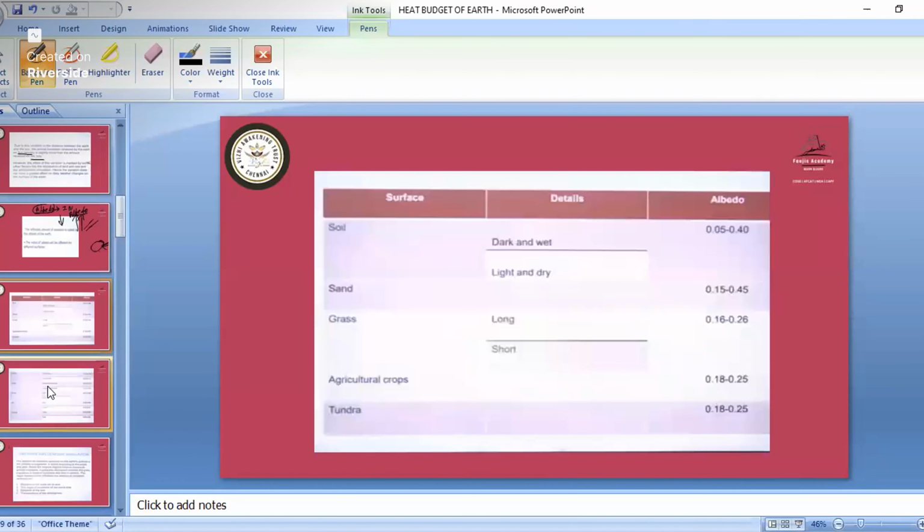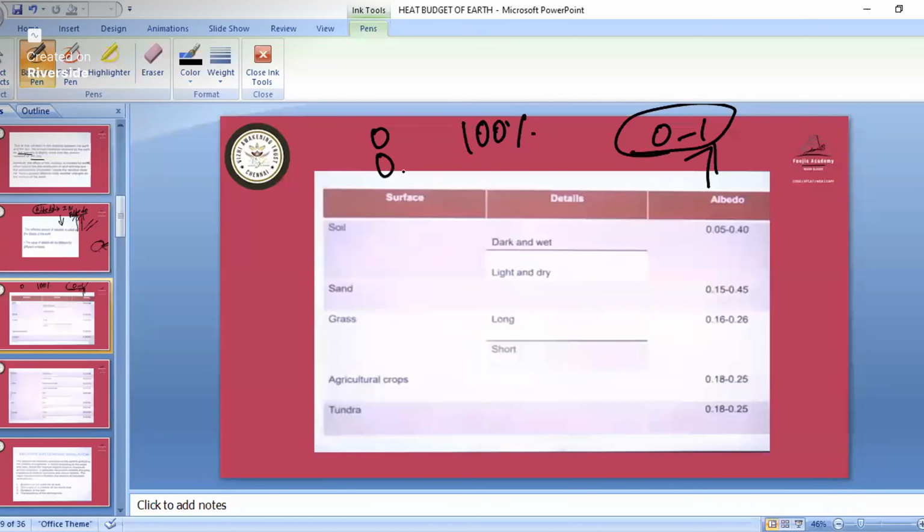So see here, this part is the albedo part. See, albedo is given its value like 0 to 1. If we have a very small amount of radiation reflected, then it is measured between 0 to 1. That 1 means if we are taking it as 100%, and 0 means 0%. So like 0%, then 1%, then 2%, like that we have till 100%. So this is all part of the albedo: how much of the radiation is reflected.